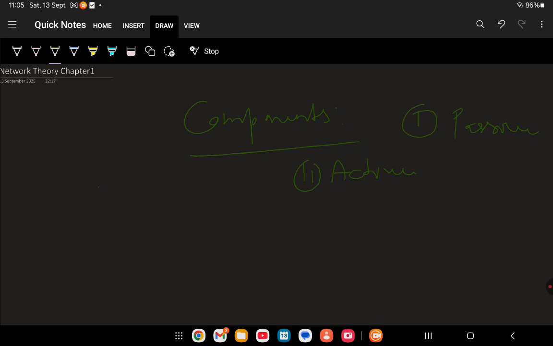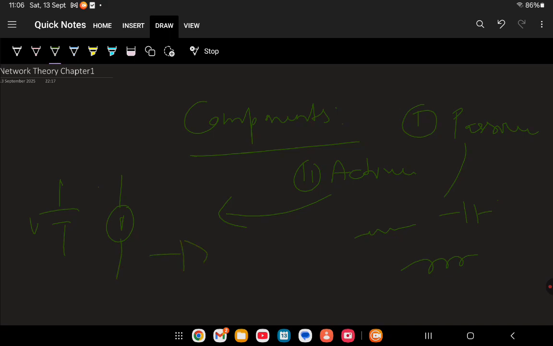So what will the passive components be? Resistor, because a resistor is not able to generate any current or voltage. Capacitor and inductor. So these are the passive components. Now what are the active components? Voltage source and current source are active components.